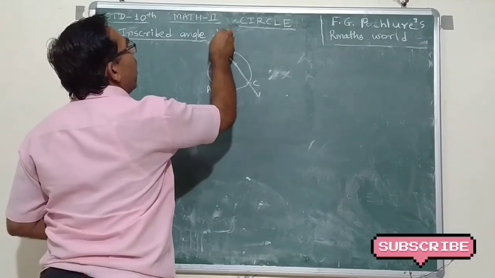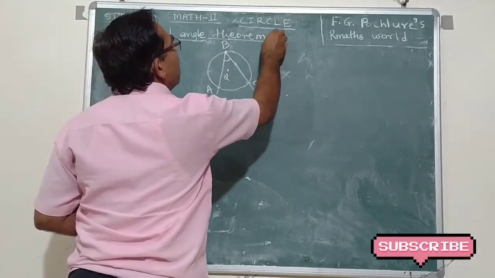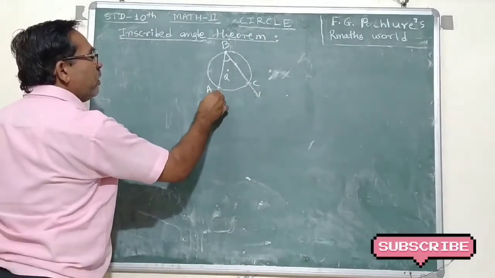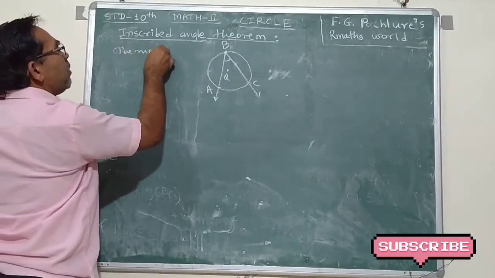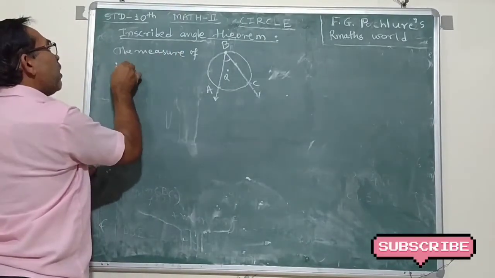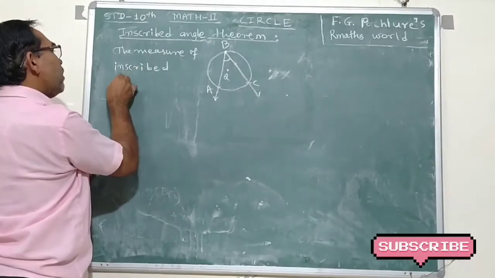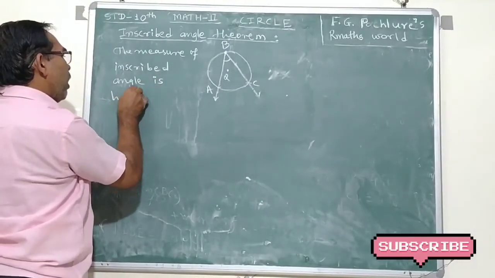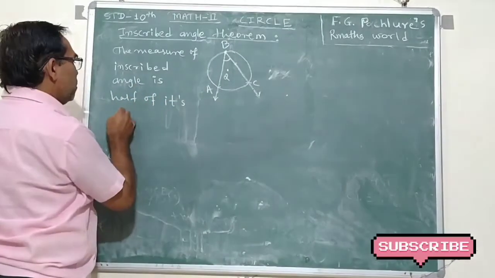Inscribed angle theorem. The theorem is that the measure of an inscribed angle is half of its intercepted arc.